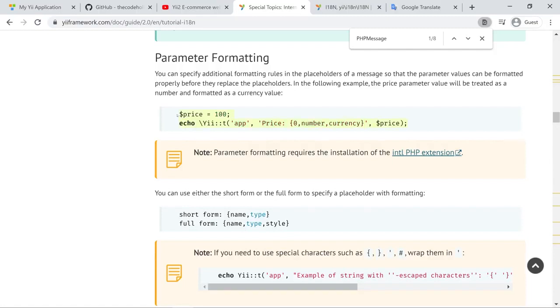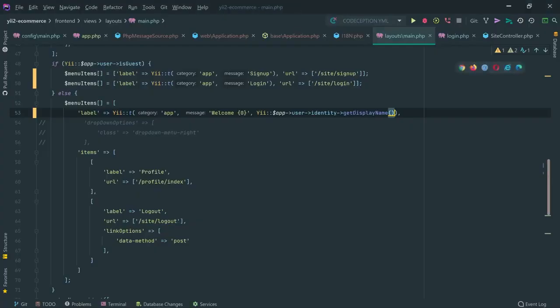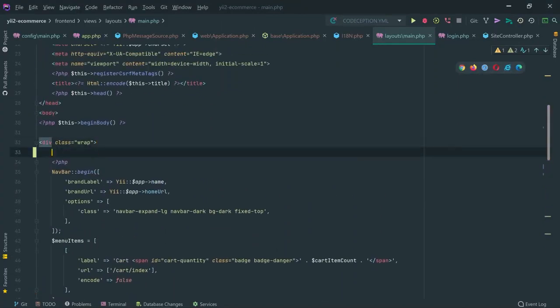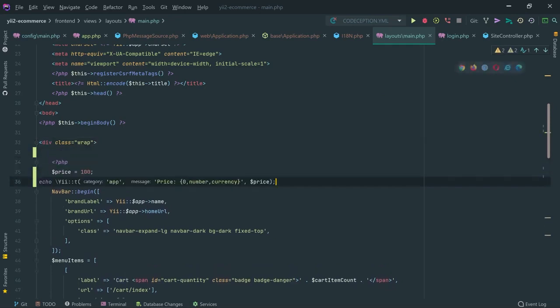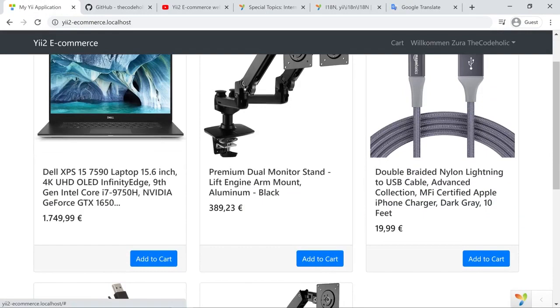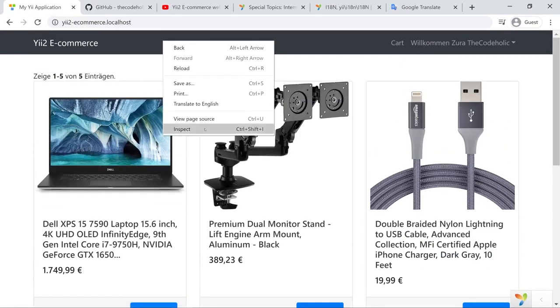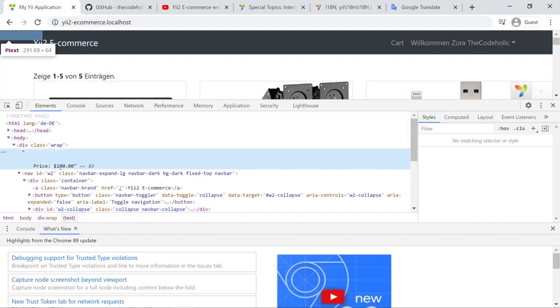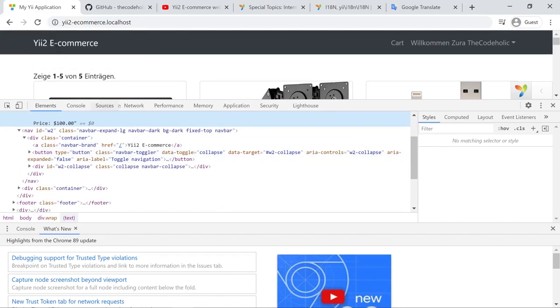So I'm going to copy and paste these and go to the layouts, and let's put this in the wrap at the very top, inside PHP tags. I save that and reload the page, and I don't see this because the header is over it, but right here, look at this. We see that the price is $100, and that's formatted as a number and as a currency as well.